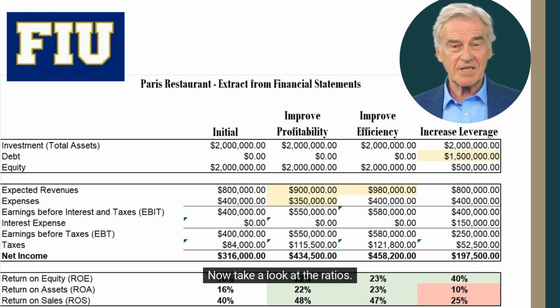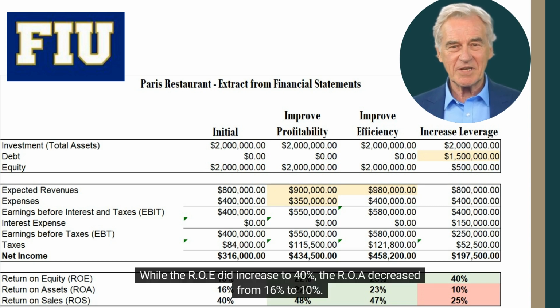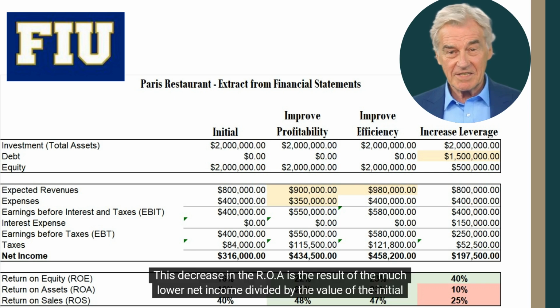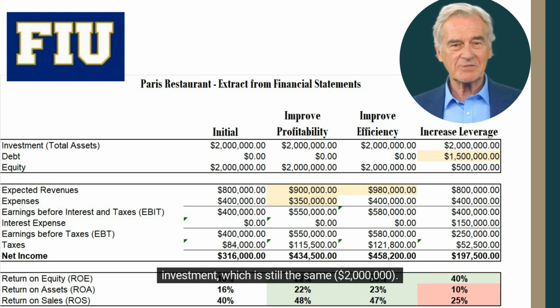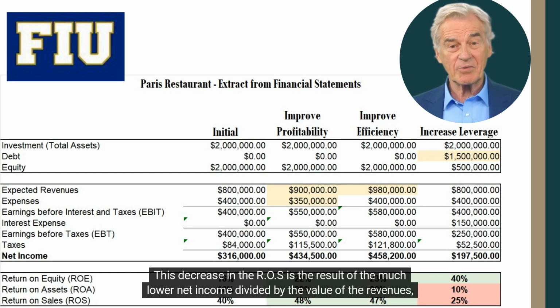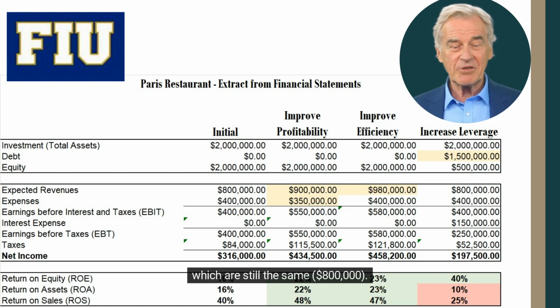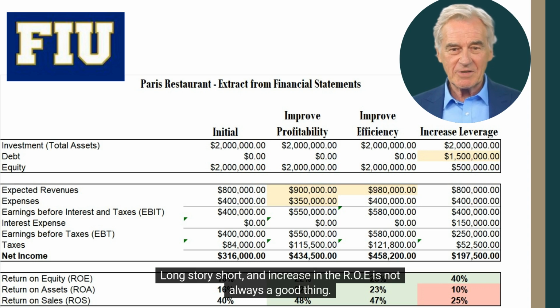Now take a look at the ratios. While the ROE did increase to 40%, the ROA decreased from 16% to 10%. This decrease in the ROA is the result of the much lower net income divided by the value of the initial investment, which is still the same, $2 million. Also, the return on sales decreased from 40% to 25%. This decrease in the ROS is the result of the much lower net income divided by the value of the revenues, which are still the same, $800,000. Long story short, an increase in the ROE is not always a good thing.